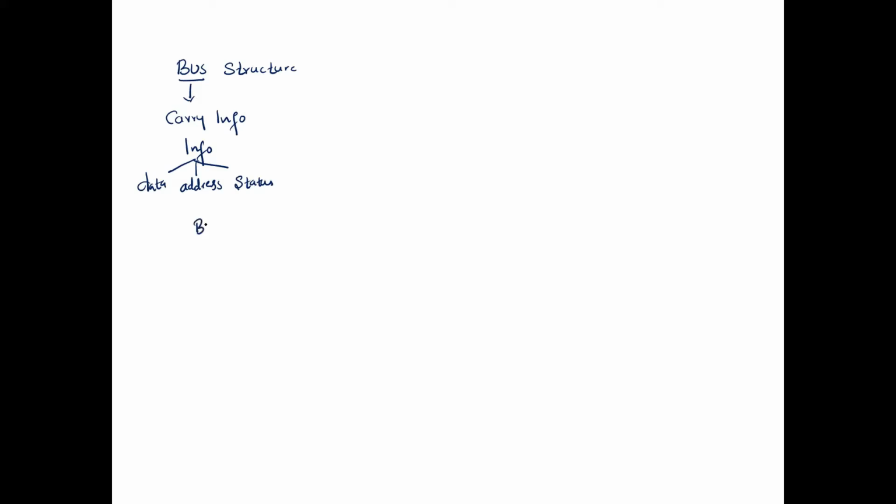Accordingly, we have three different types of bus. One is called the data bus, the other is called the address bus, and if the bus carries status information, then we term such a bus the status bus. If the bus contains n lines, then how many addresses can we generate? We can generate addresses from 0 to 2 raised to n minus 1.